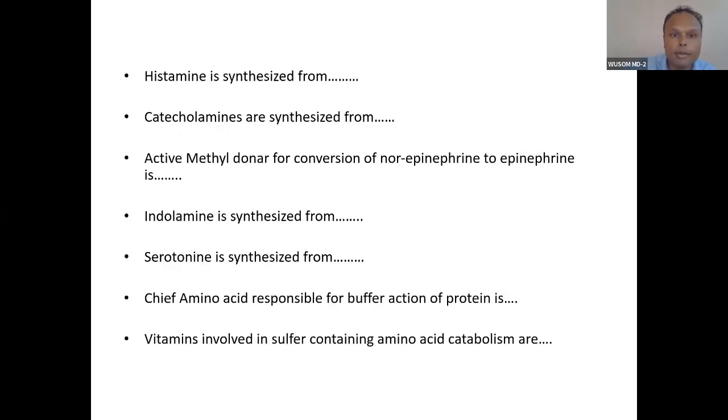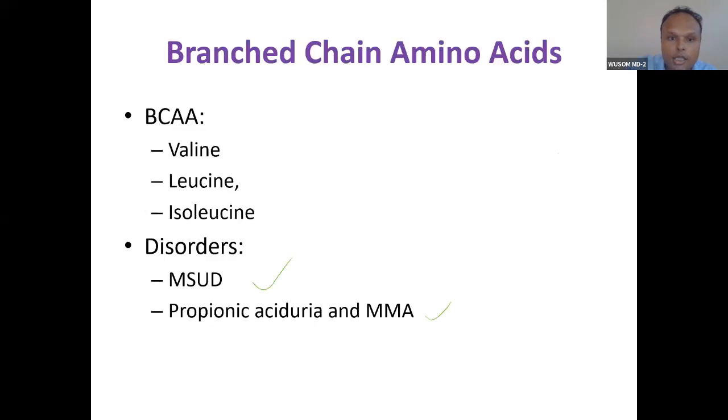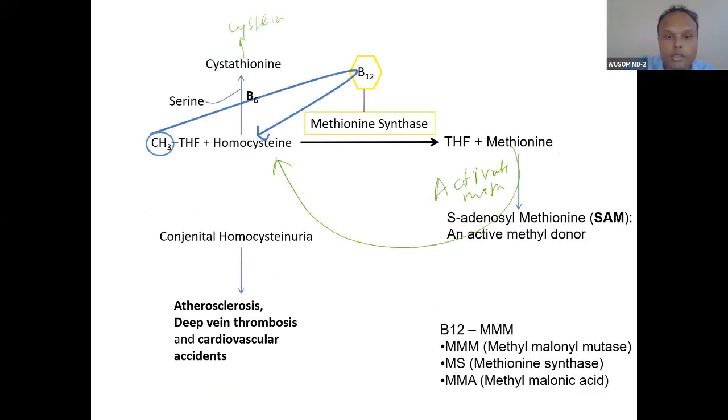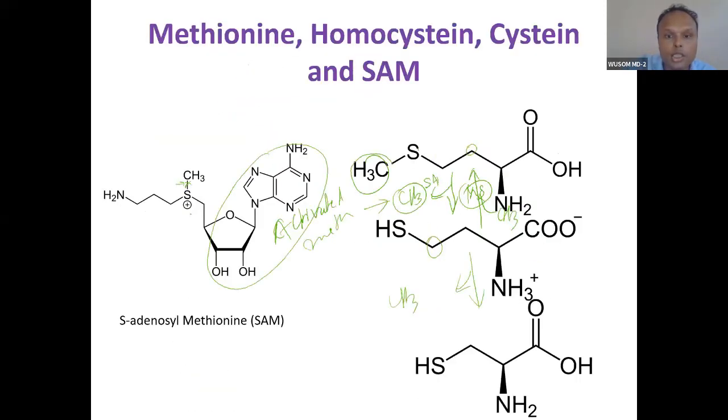So histamine is synthesized from histidine, you know this. You go through this. Catecholamine is synthesized from tyrosine, you know it. The active methyl donor for conversion of norepinephrine to epinephrine is SAM, you know that. Indolamine is synthesized from, indolamine is nothing but serotonin, because tryptophan has got an indole group. I will tell you, this is the indole group.